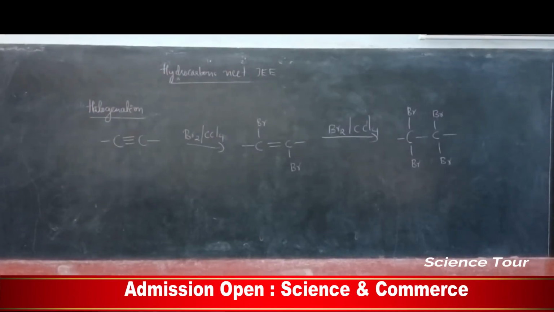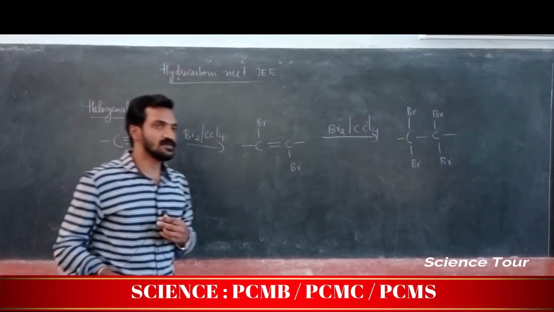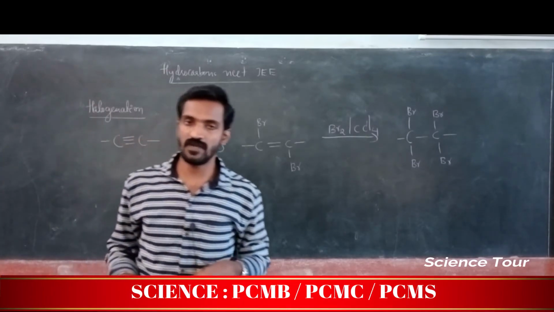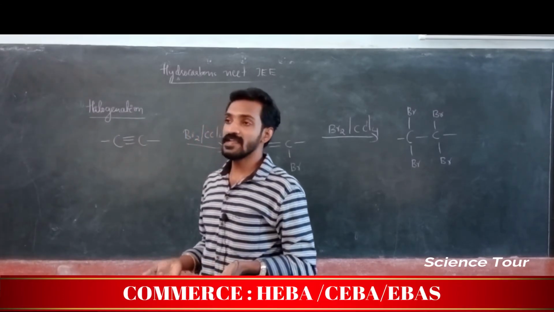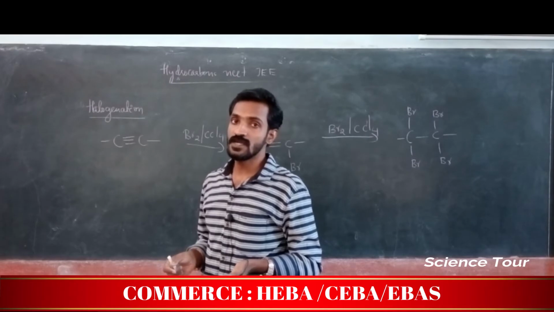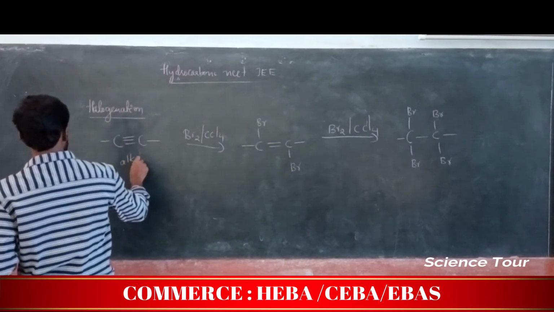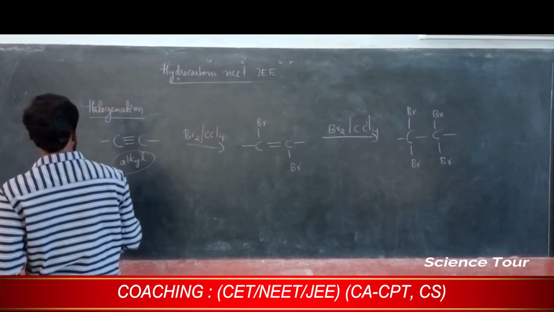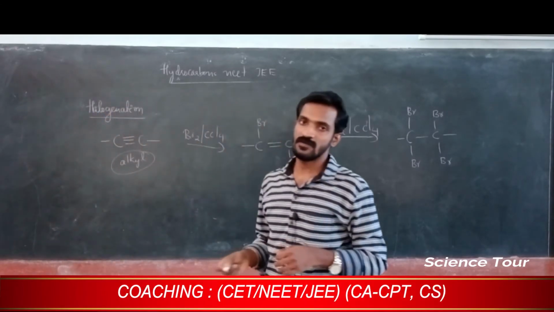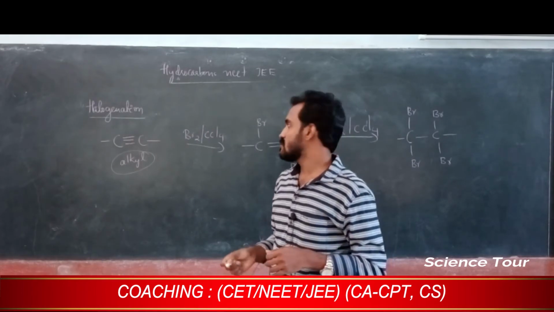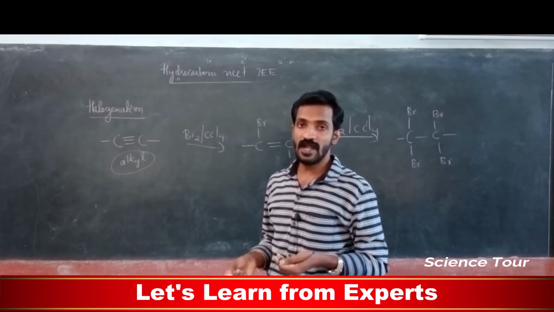Okay, my dear students, next, reactions involved. Which are the reactions involved in this particular? For example, halogenation reaction. Halogenation is adding halogen to this alkyne. So you are adding halogen, bromine, chlorine, bromine, like that you are adding.